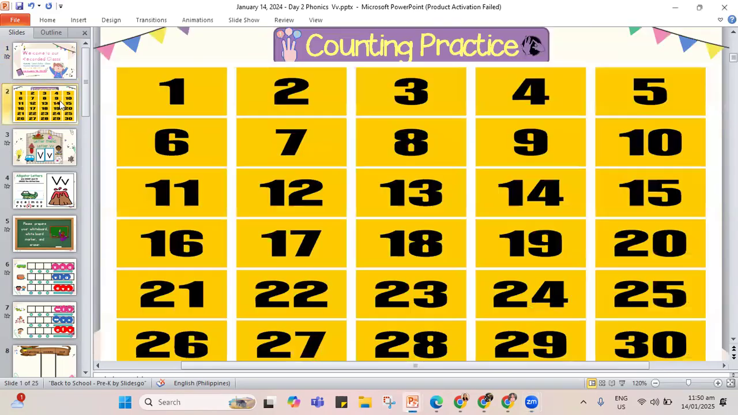Let us start with counting our numbers from 1 to 30, and I'll be checking the numbers for you. You should be counting along with me.